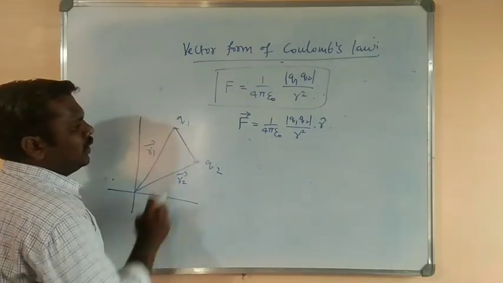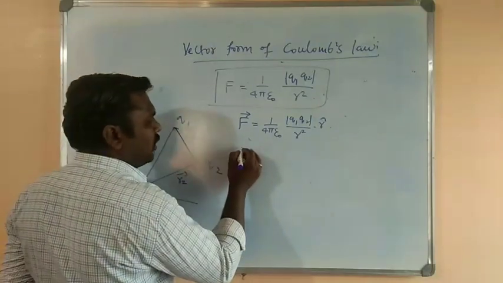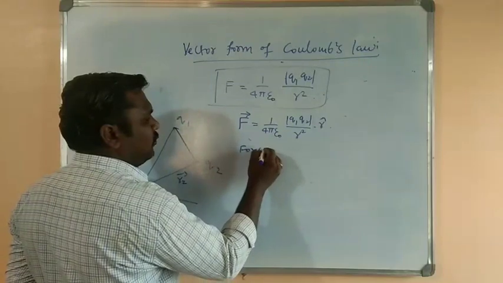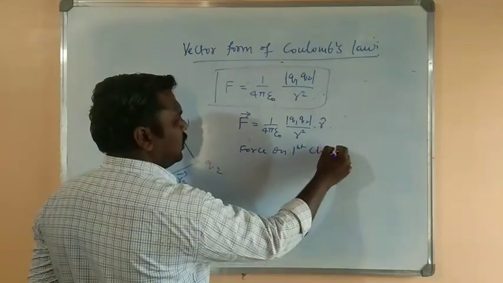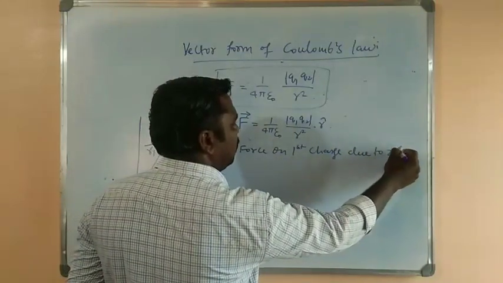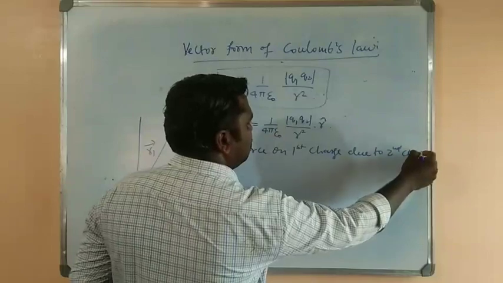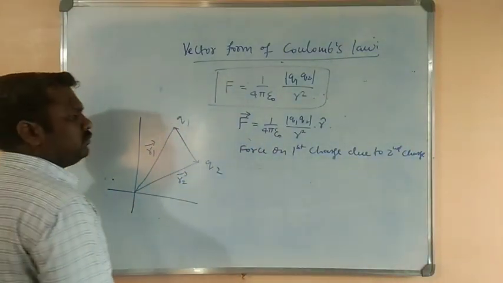So here we can write two kinds of equations. First I am going to consider the force on the first charge due to the second charge. Yes, please look at the board.